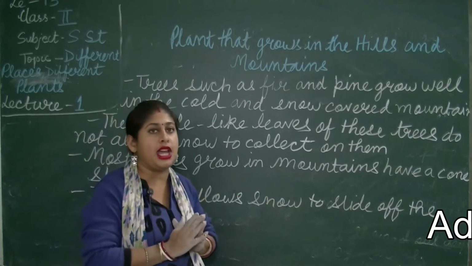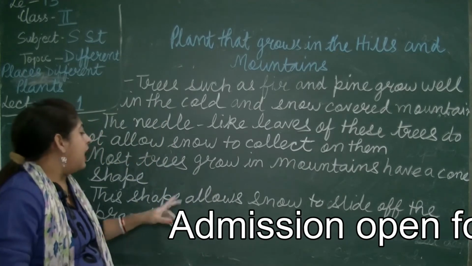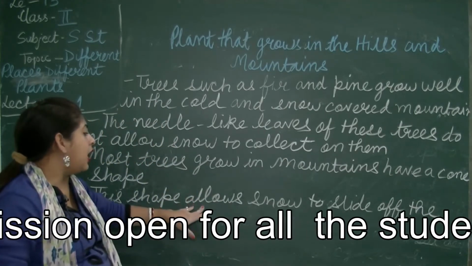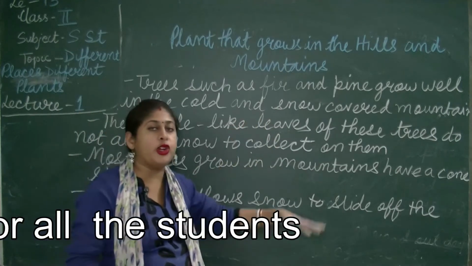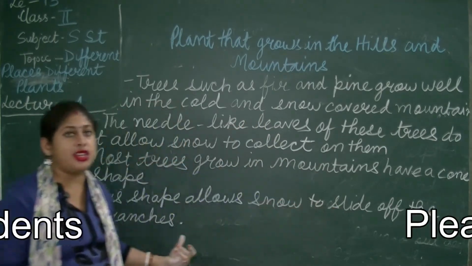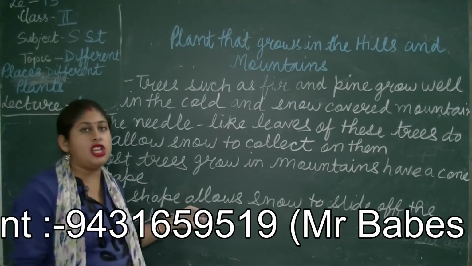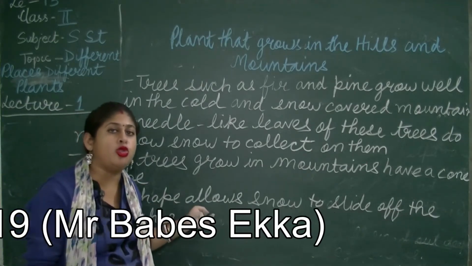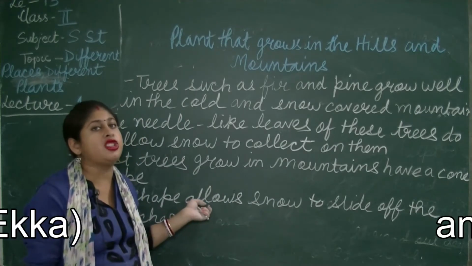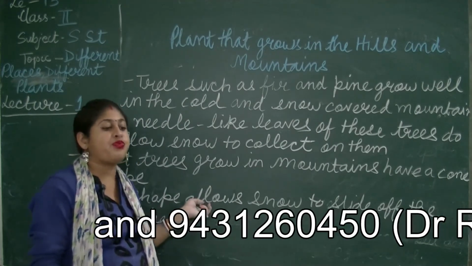So the needle-like leaves and the cone-like shape do not allow snow to collect either on the leaves or on the branches.